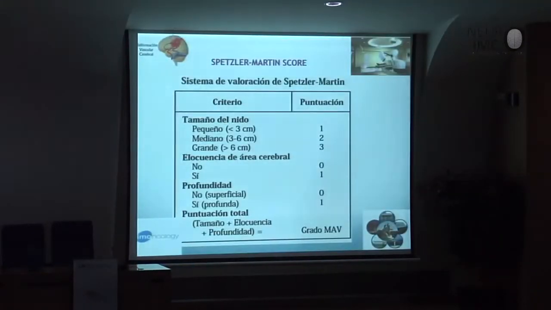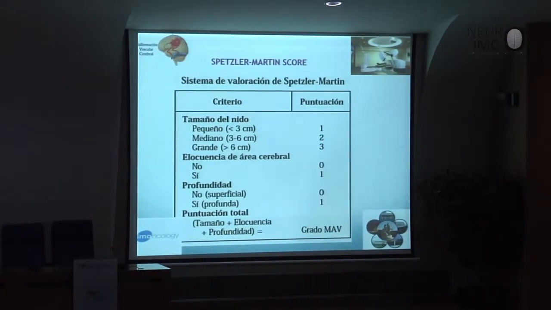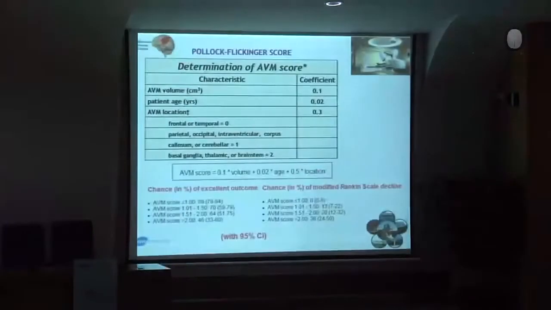Well, in the classification of AVMs, we have two very important score scales. Spetzler-Martin is a score scale that is maybe more of a surgical evaluation of the patient. We don't need this if we are speaking about radiosurgery of the AVM. There is now the Pollock-Flickinger score. It means that it's a more complicated one. There are some new elements such as the volume, patient age, and AVM localization.